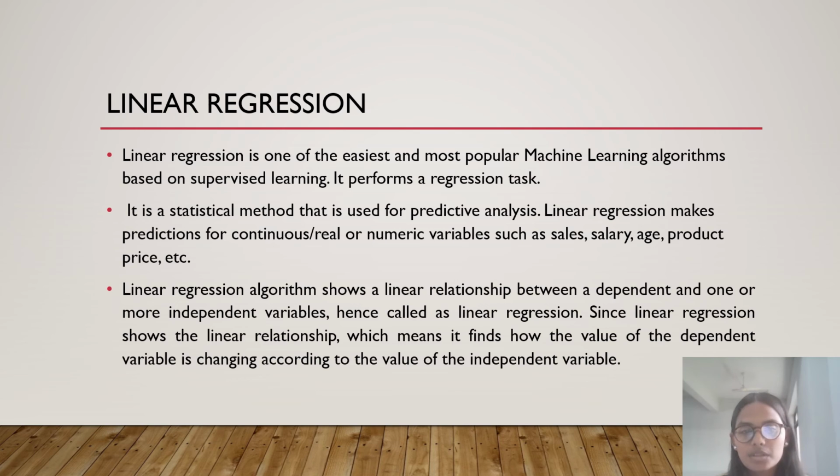Linear regression algorithm shows a linear relation between a dependent and one or more independent variables. Its equation is y equals ax plus b, where a and b are attributes, y is the independent variable and x is the dependent variable which depends on the value of y. Since linear regression shows a linear relationship, it finds out how the value of the dependent variable is changing according to the value of the independent variable.